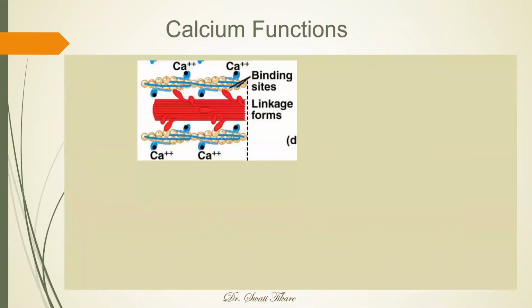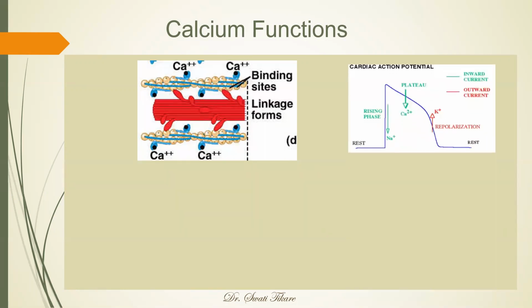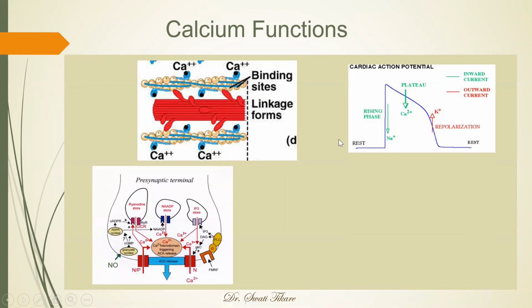So let's just see a few pictures. In nerve muscle, calcium binding is important for the contraction of the skeletal muscle. That's what is shown here. In this diagram, you can see an action potential of the cardiac muscle. The calcium is responsible for the plateau phase of the cardiac action potential. This is one more diagram showing the presynaptic terminal where entry of calcium is essential for the release of the neurotransmitter.